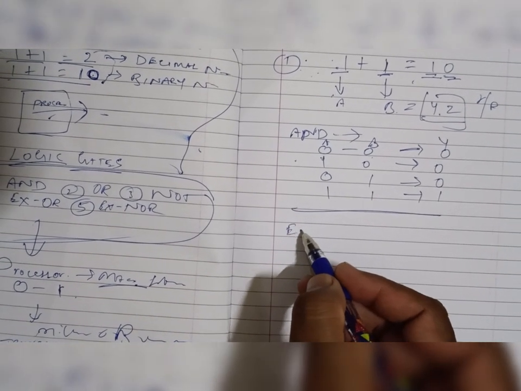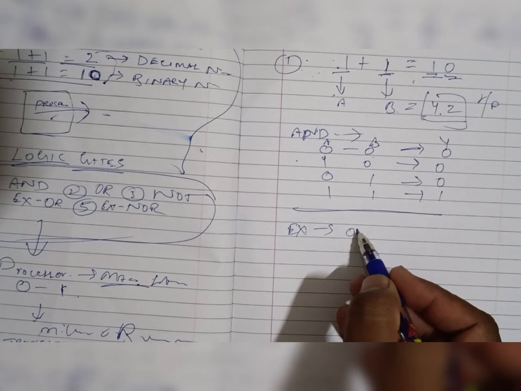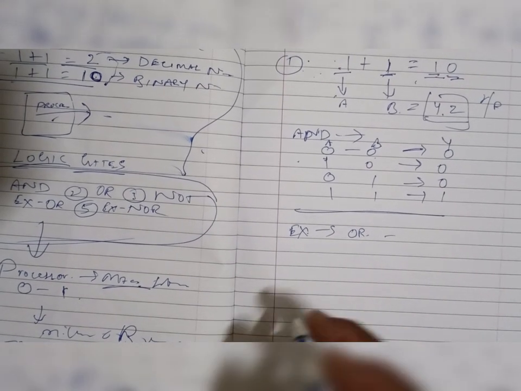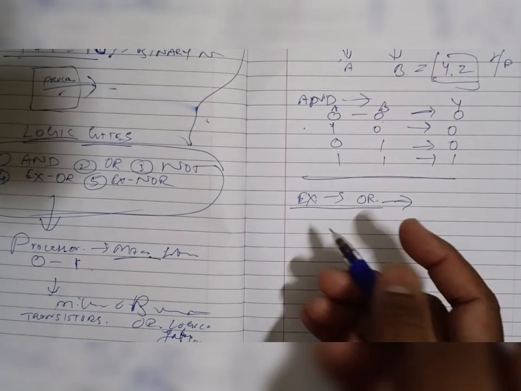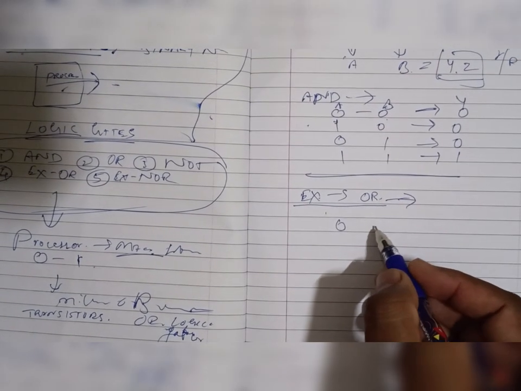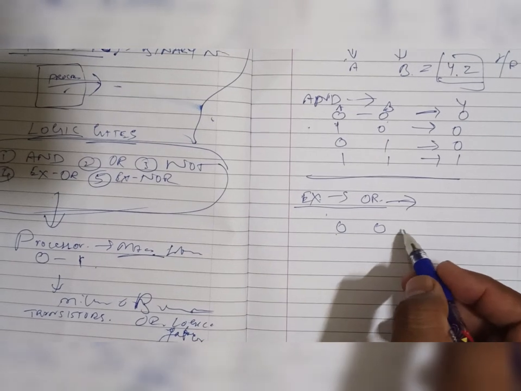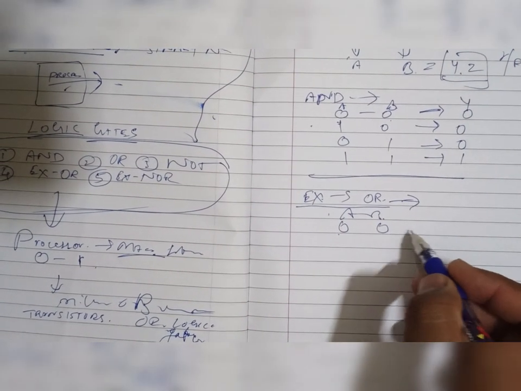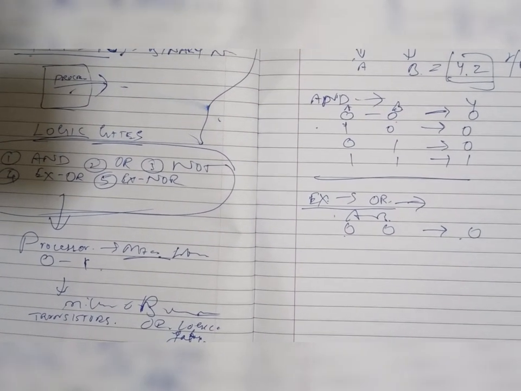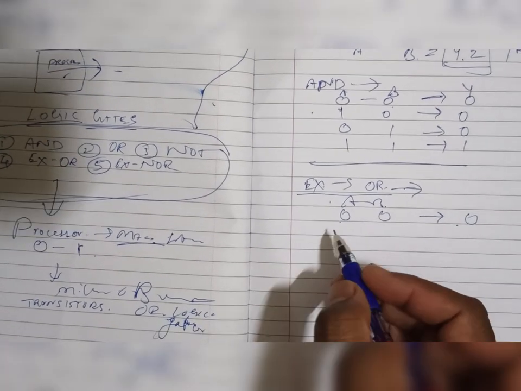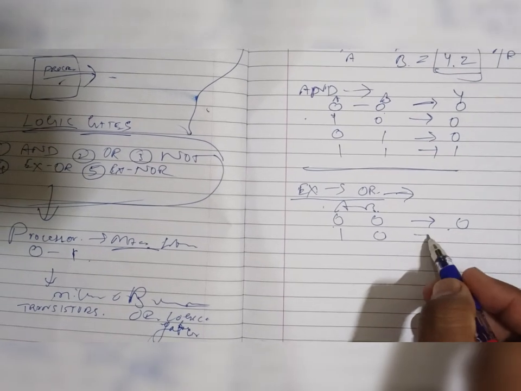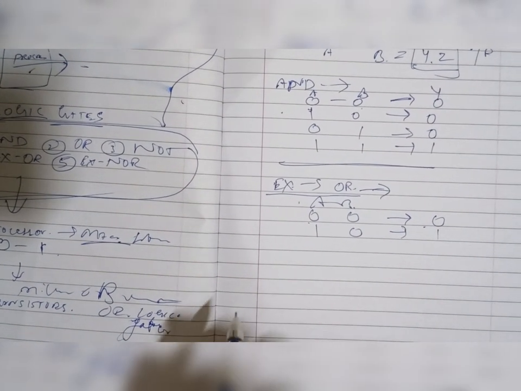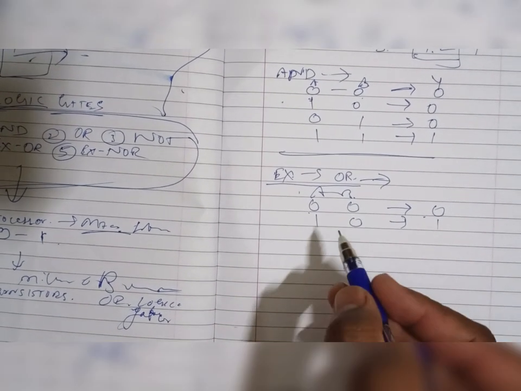Second one is XOR. You know the OR gate, but XOR I also already explained. For the XOR logic gate, if both inputs are 0, then the output will be 0. Okay. If one input A is high and B is low, then the output will be high. Okay.